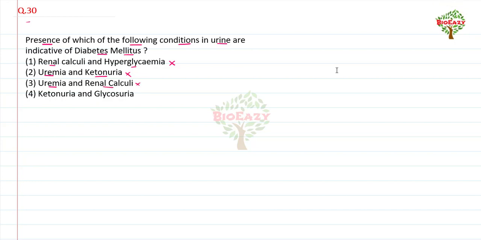Number fourth, ketonuria and glycosuria. We all know that presence of ketone bodies in urine is called ketonuria, and presence of glucose in urine is called glycosuria, which are indicative of diabetes mellitus. So the right option is fourth.